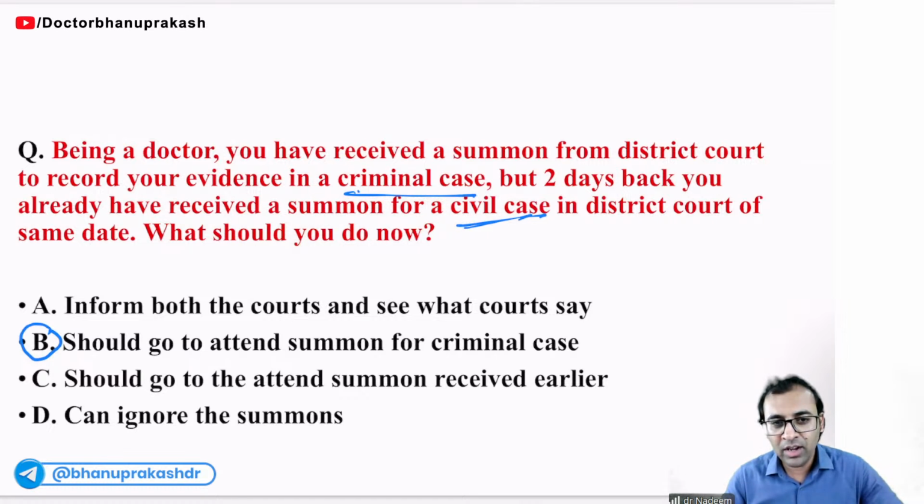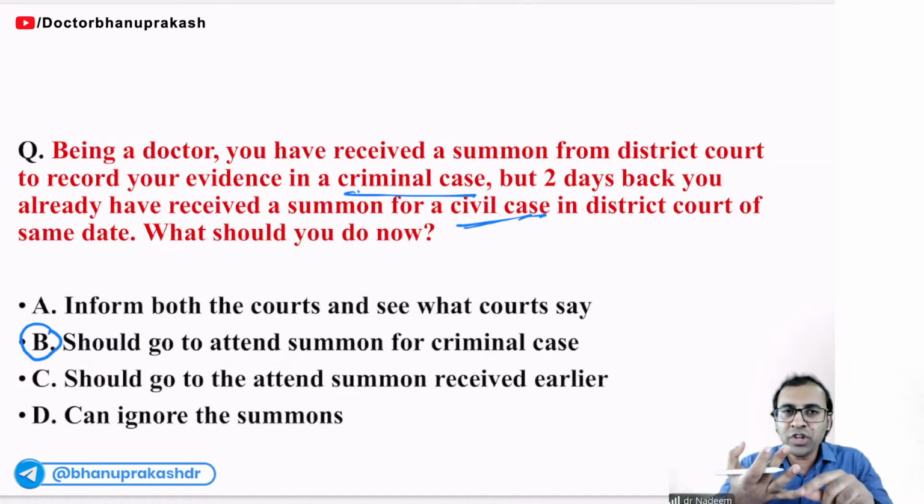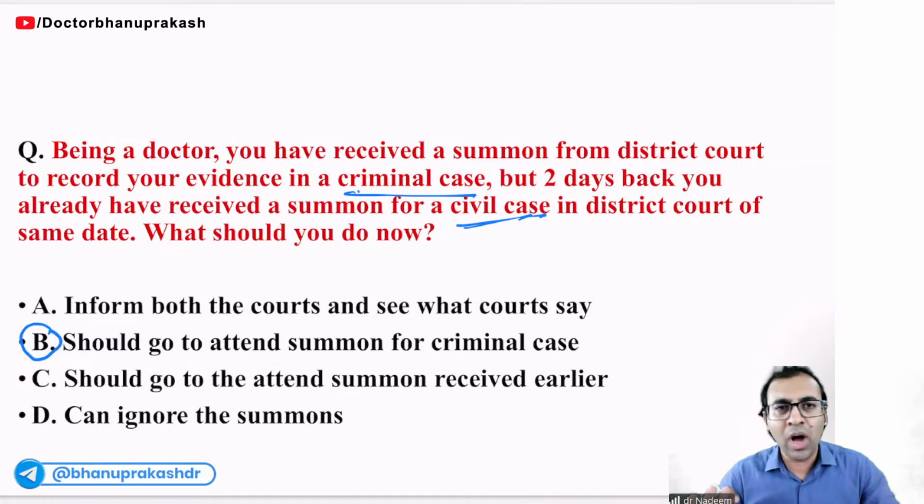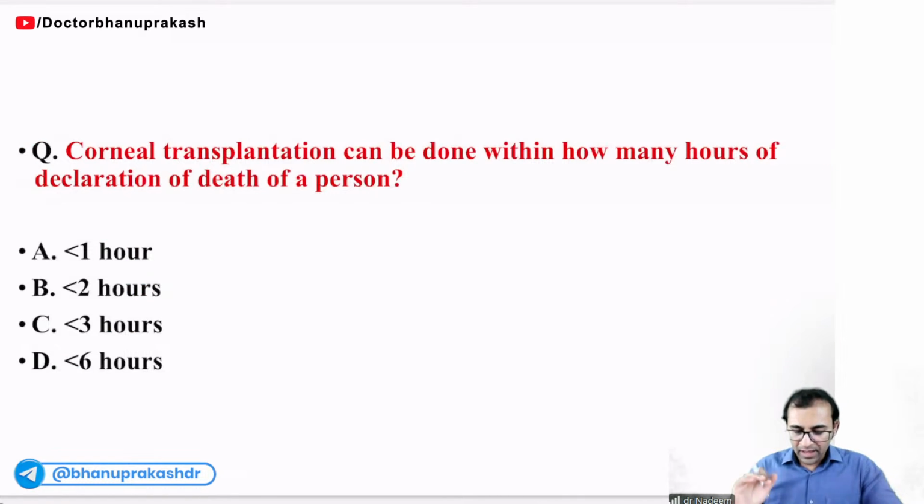Very easy to understand. Remember here, if there was a summons from, like, session court and second class judicial magistrate, then you were supposed to attend the session court. So simple logic is that higher court will have authority over the lower court. If there is a case of civil court and the criminal court, obviously you have to attend the criminal court first of all. Simple. Next, corneal transplantation can be done within how many hours of declaration of death of a person?